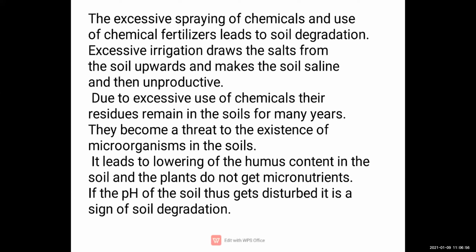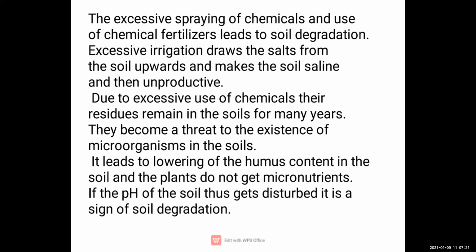Due to excessive use of chemicals, their residues remain in the soils for many years. Residue means, as we are using chemicals to grow the crops, after that process their remains, their leftovers, stay in the soil for many years.